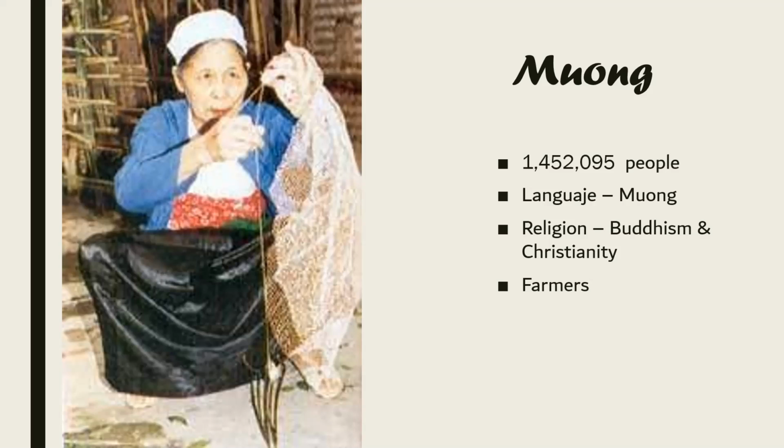Muong. Nearly 1.5 million of Vietnam's population is composed of them. They speak their own language, just like the other groups. This language is Hmong. The people in this group practice Buddhism and Christianity, and they are also farmers.